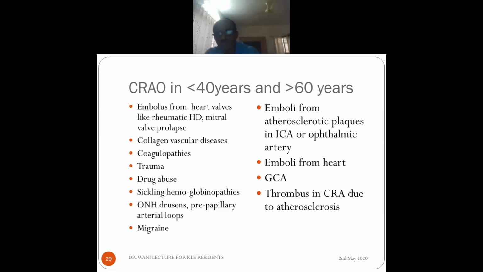Whereas if the patient is older, the emboli are usually from atherosclerotic plaque in the internal carotid artery or the aorta, or sometimes even from the ophthalmic artery, or emboli from the heart, or giant cell arteritis, or thrombus in the central retinal artery due to atherosclerosis. So these are the causes in old and these are the causes in young. So when a patient comes, you should try to categorize and investigate accordingly. We don't go out and do blanket investigations for everybody.